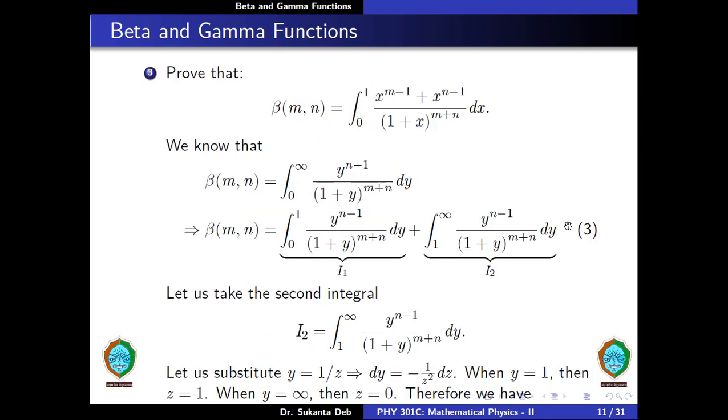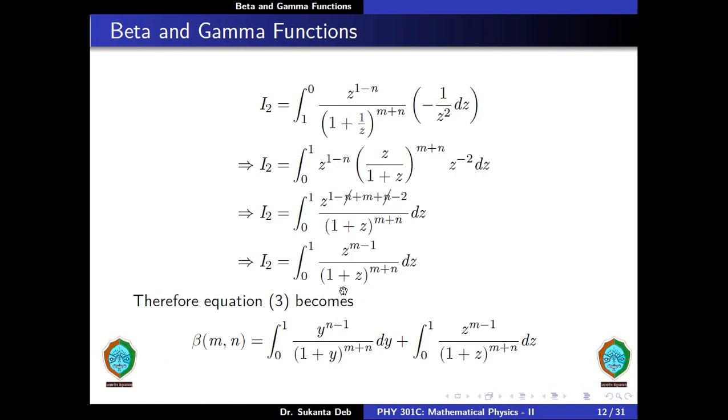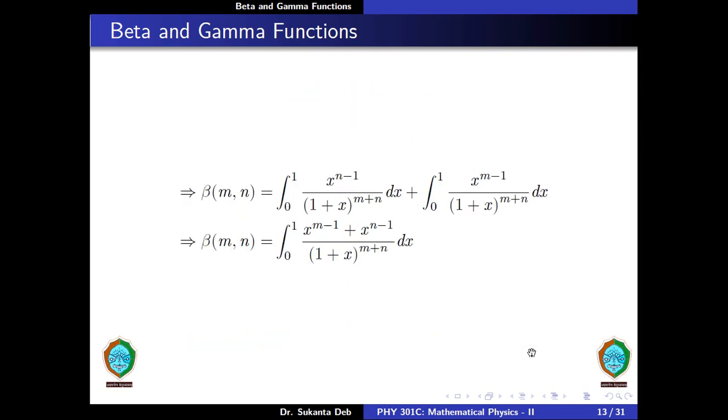Therefore, equation 3 becomes equal to integration from 0 to 1 y to the power n minus 1 divided by 1 plus y to the power m plus n dy plus integration from 0 to 1 z to the power m minus 1 divided by 1 plus z to the power m plus n dz. So we can write beta of m comma n is equal to integration from 0 to 1 x to the power n minus 1 divided by 1 plus x to the power m plus n dx plus integration from 0 to 1 x to the power m minus 1 divided by 1 plus x to the power m plus n dx.